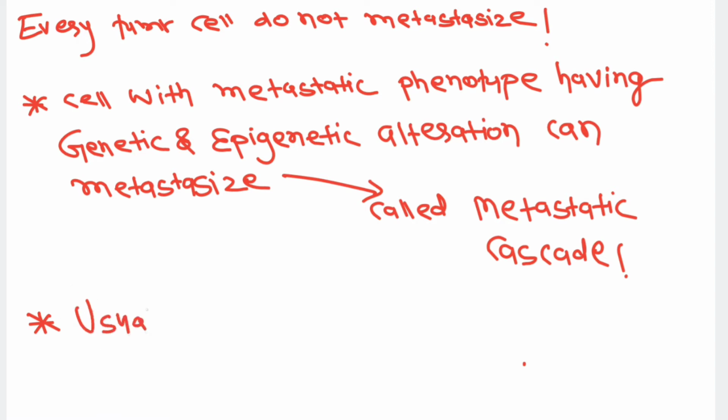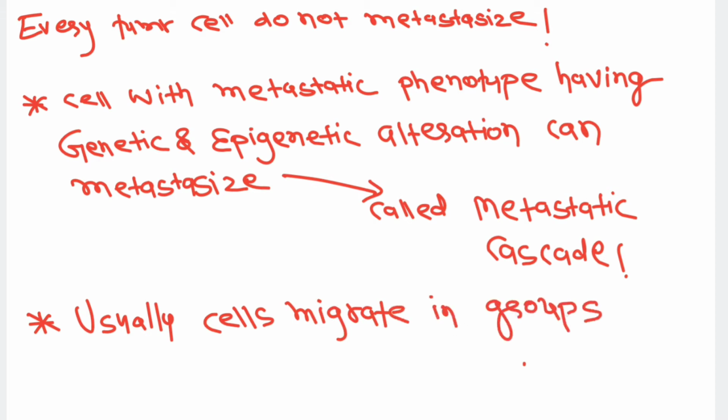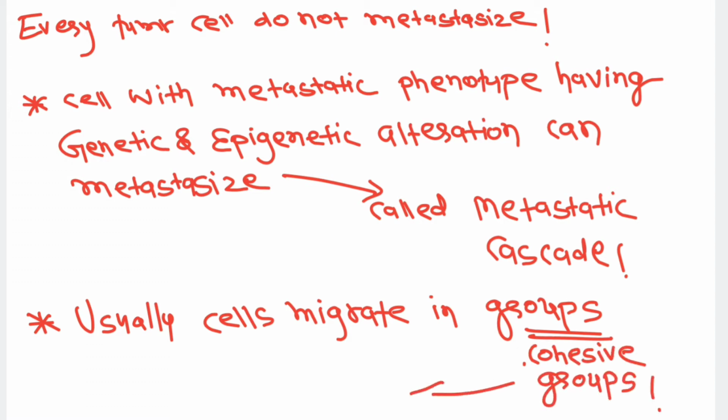And friends, usually the cells will migrate in groups. They will migrate in a cohesive adherent group along with platelets. They do not migrate individually, and that is necessary for successful metastasis. So they will migrate in a cohesive group.